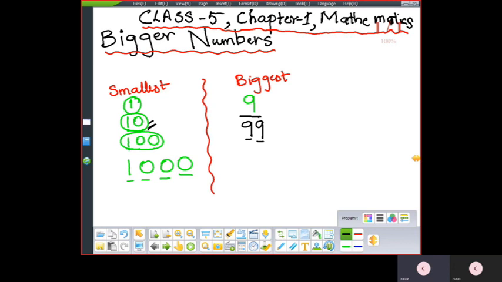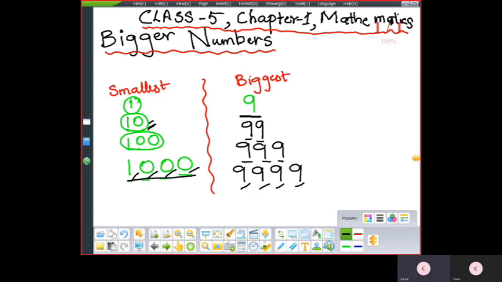Then the 3-digit biggest, largest number is 999. Like that, we are increasing the digits one by one. Then what is the 4-digit biggest, largest number? 9999. How many places, how many digits are there in this number? 1000 is also having 4 digits, 1, 2, 3, 4. And 9999 also has 4 places.